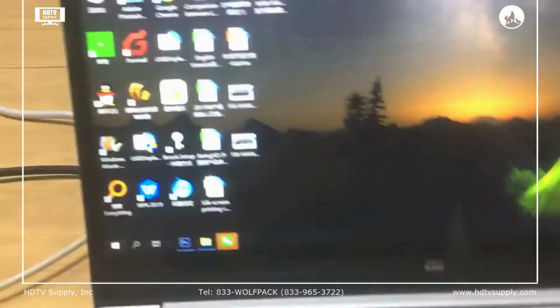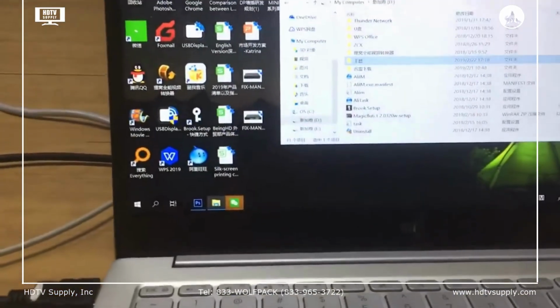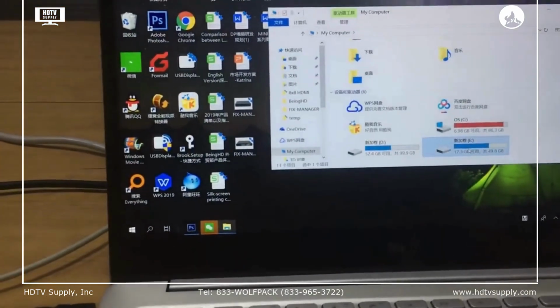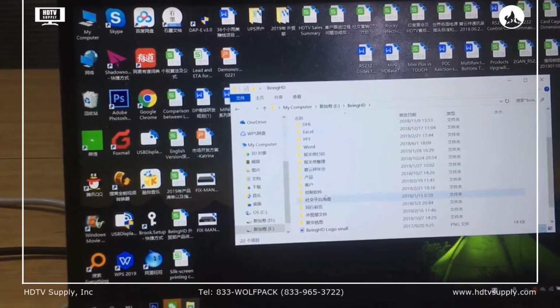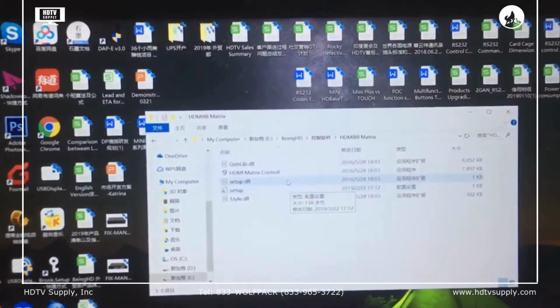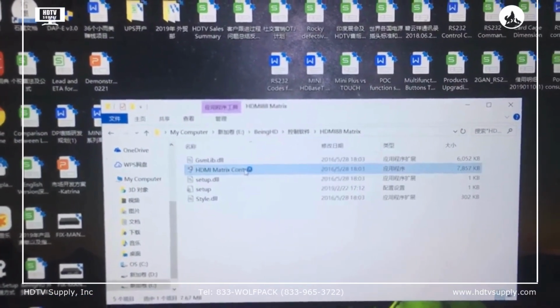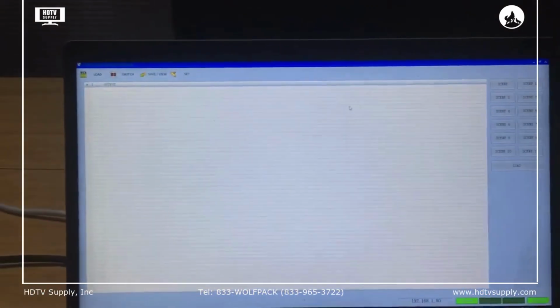Then we go to the software. We have the HDMI control. We just double click to run the software and maximize the control window.